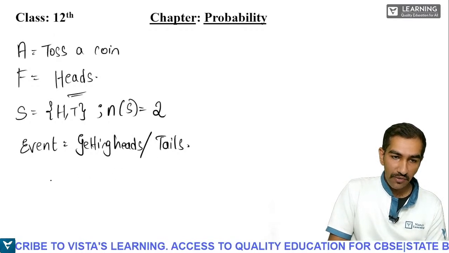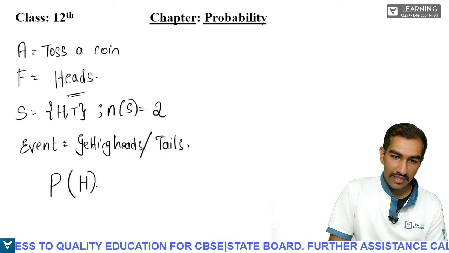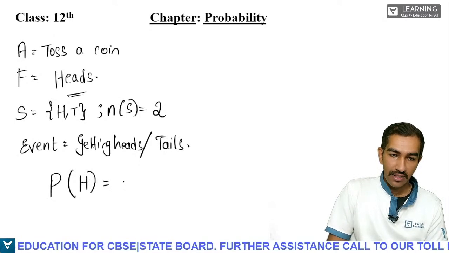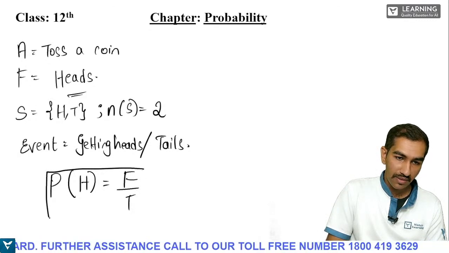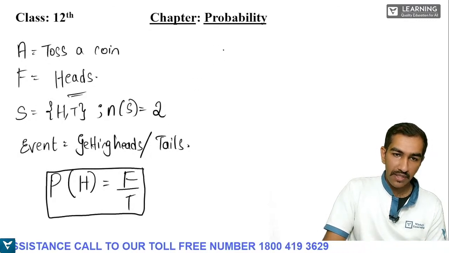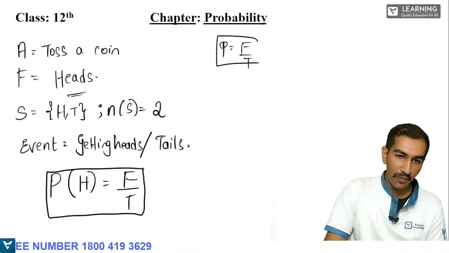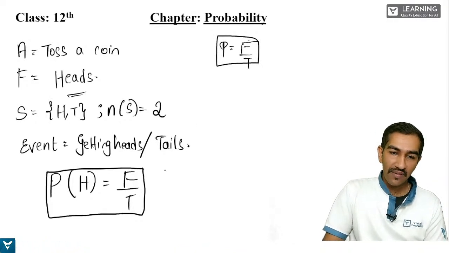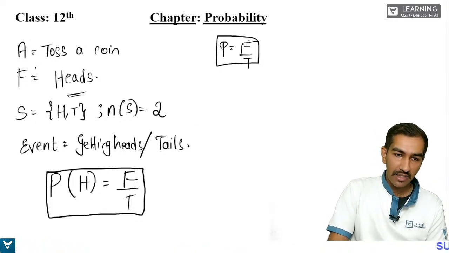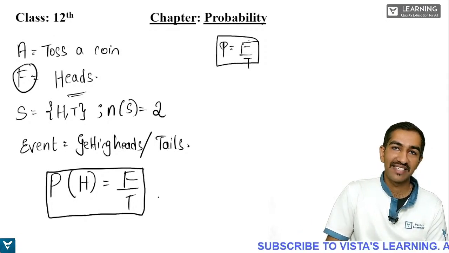So how do we write this now? Probability of getting heads is equal to favorable divided by total. This is what I told you previously, correct? What is P? P is nothing but F by T. What is F? Favorable outcome. And what is T? Total number of outcomes. So what is our favorable outcome, students? The favorable outcome is nothing but heads.